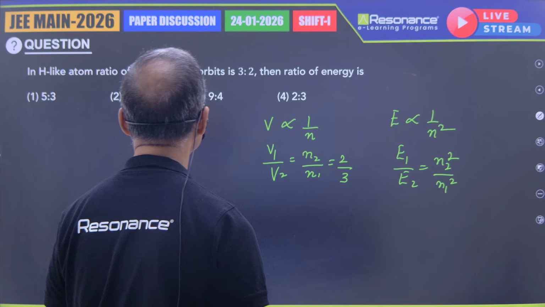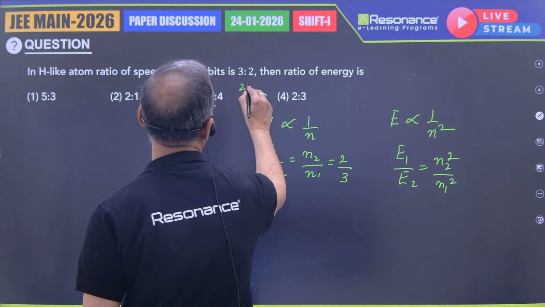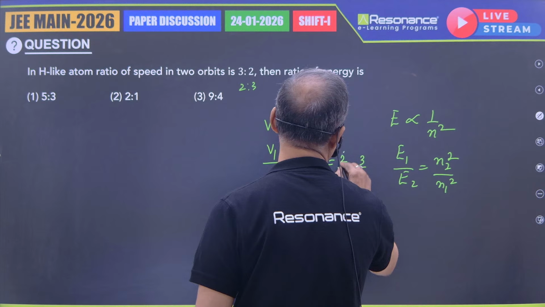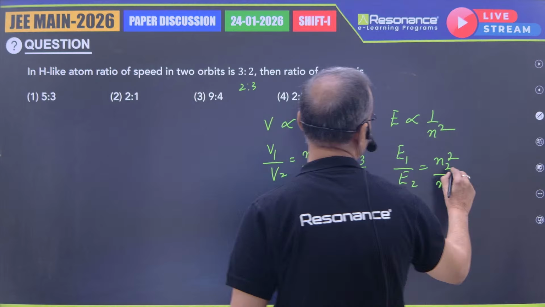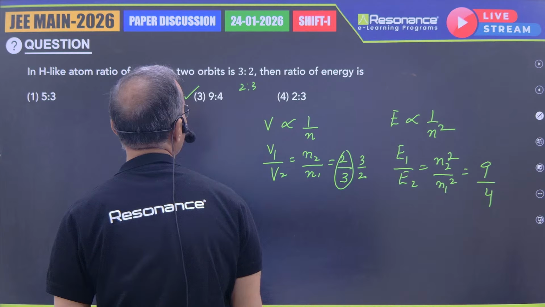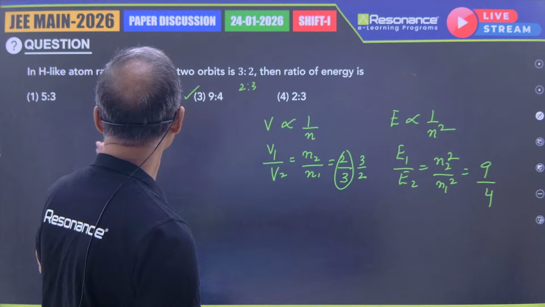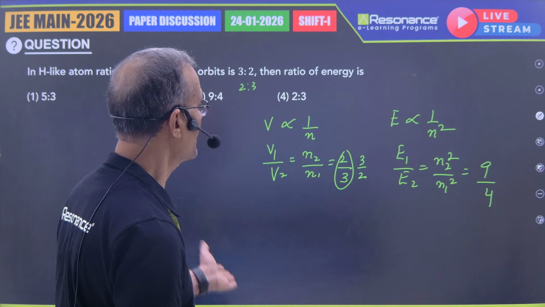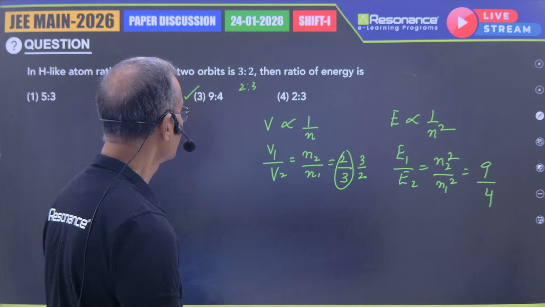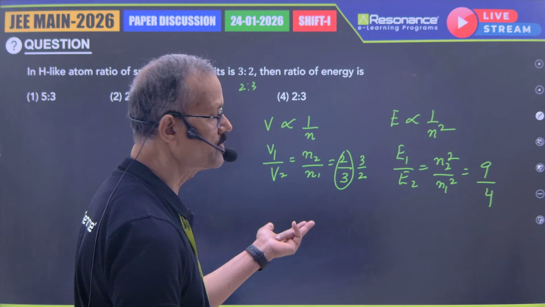So this should be 4:9 if the speed ratio is 3:2, meaning n ratio is 2:3. If you want to tally it, then this will become 3 by 2, and this will equal 9 by 4. Your answer will be 9:4. Clear to you? Here it is 9:4 because V is proportional to 1 by n, and energy is proportional to 1 by n squared.